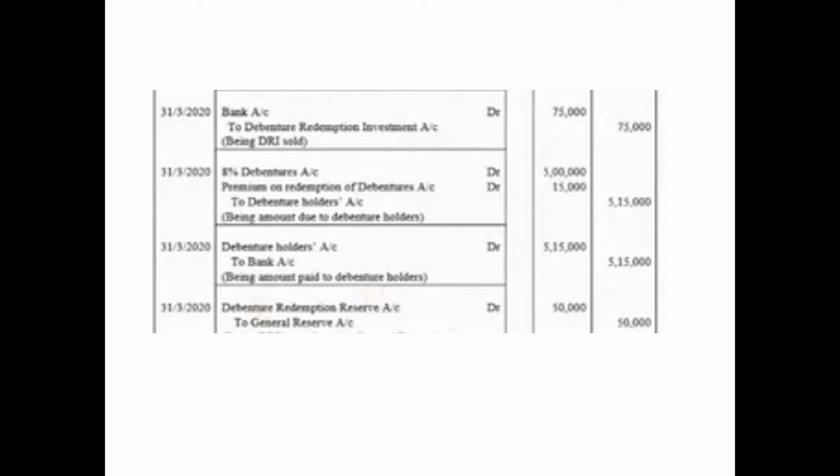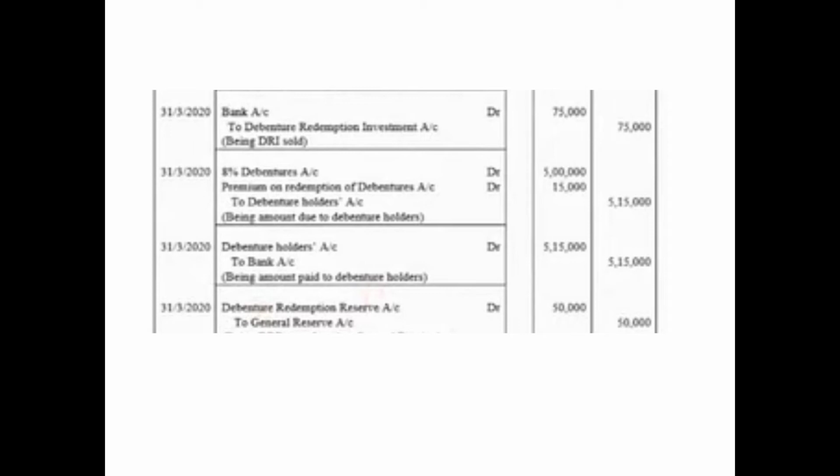Then the account for such premium was already opened at the time of issue and was credited. Now the amount needs to be withdrawn from there. So premium on redemption of debentures account will now be debited with the amount of premium payable, that is 15,000, to debenture holders account. That means a total of 5,15,000 together with premium is due to the debenture holders.